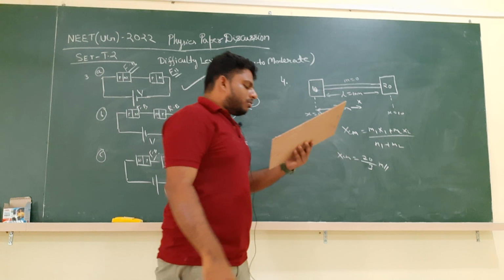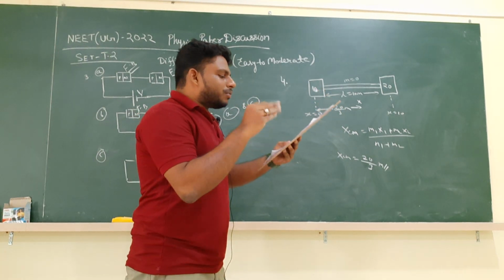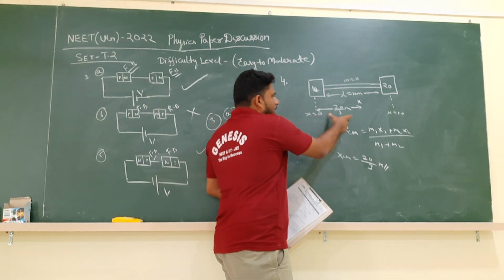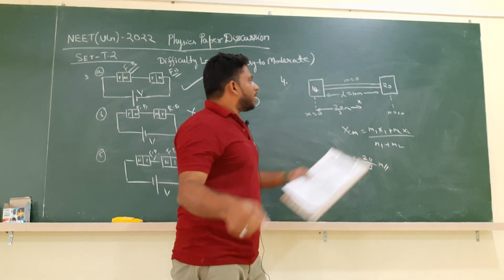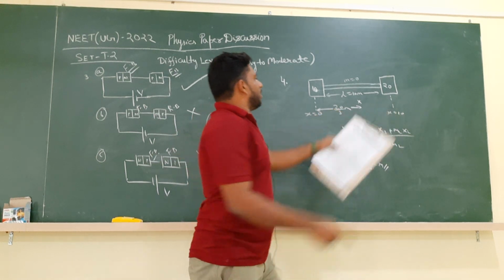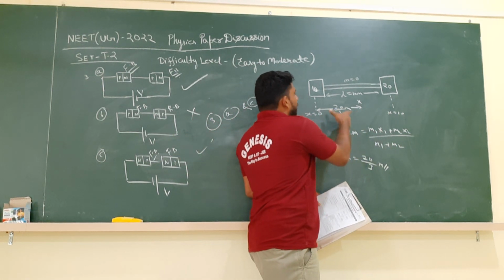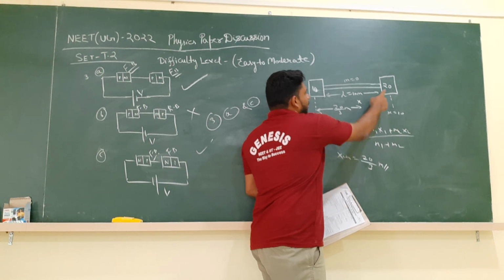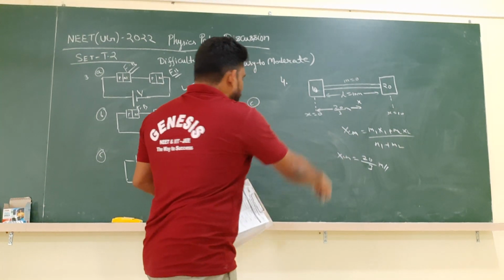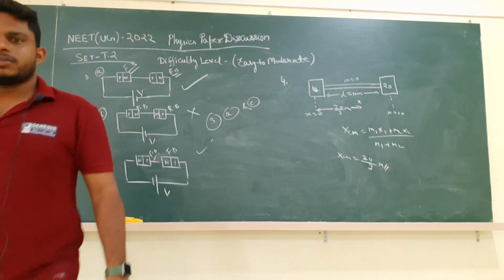In the question they are asking the distance of the center of mass of the system from 10 kg mass. From 10 kg mass means from this axis, that is 20 by 3 meter. If they would have asked from 20 kg, we will subtract 10 minus 20 by 3, then we will get 10 by 3. So the position of center of mass is 20 by 3 meters from 10 kg and 10 by 3 from 20 kg. Am I clear? In this manner you can solve question number 4 as well. Please make a note of it.